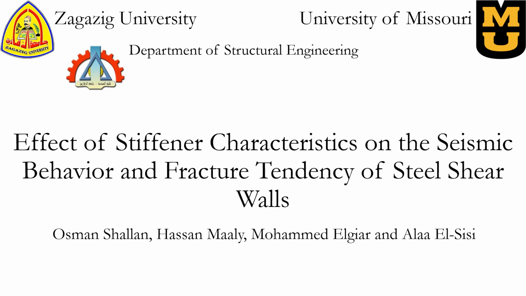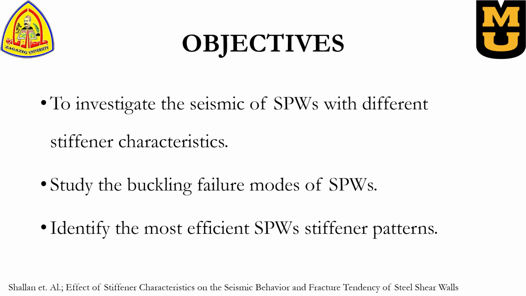Effect of stiffener characteristics on the seismic behavior and fracture tendency of steel plate shear wall. The objective of this study is to investigate the seismic performance of steel plate shear wall with different stiffener characteristics, to study the buckling failure modes of steel plate shear walls, and to identify the most efficient stiffener patterns that can be used in steel plate shear walls.